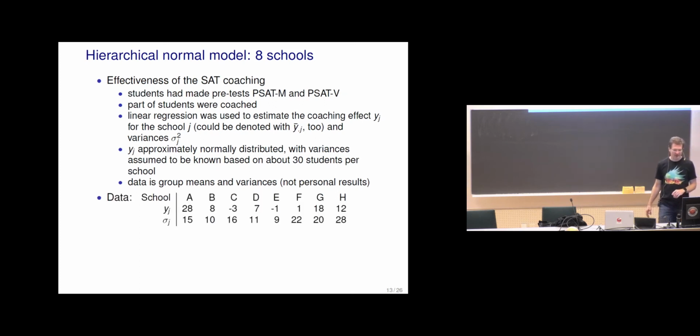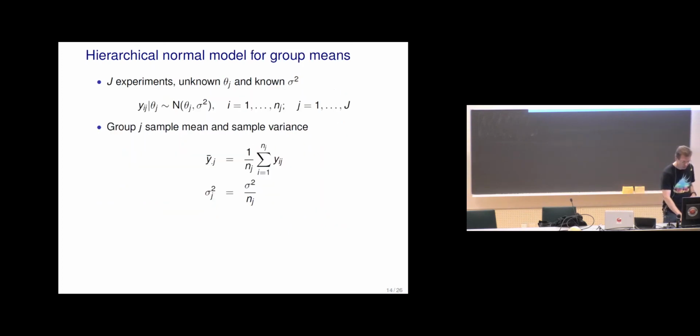So we have for these 8 schools from A to H the coaching effect, and then, instead of variance, sigma_j, these standard deviations. You can see that most of the effects are positive, but there's also a lot of uncertainty. And the question is then, okay, is this helping? Is the coaching helpful?